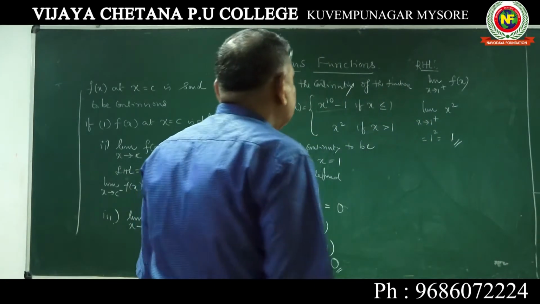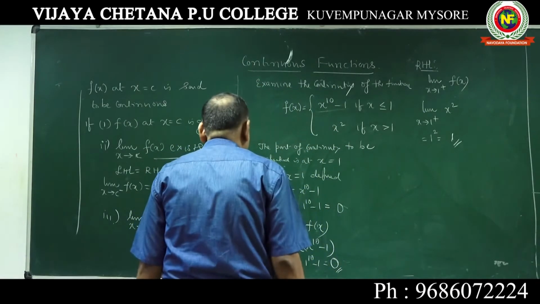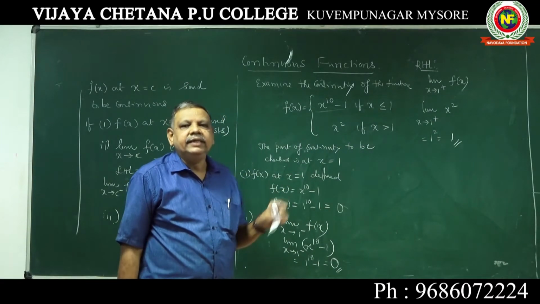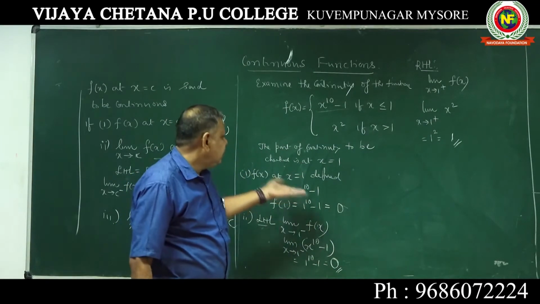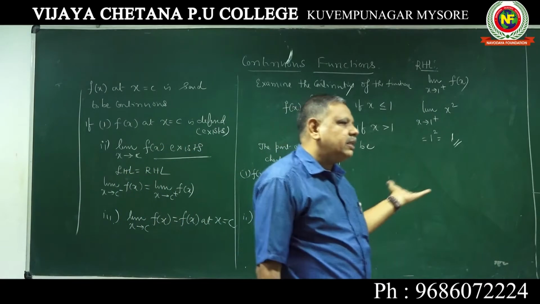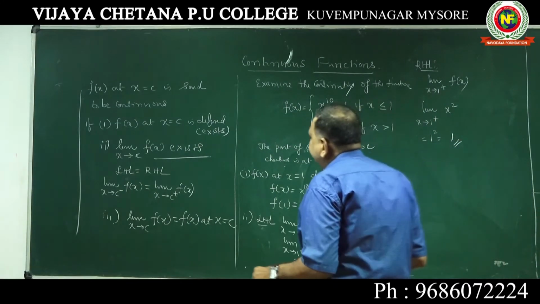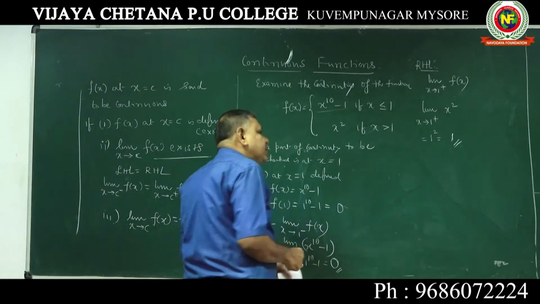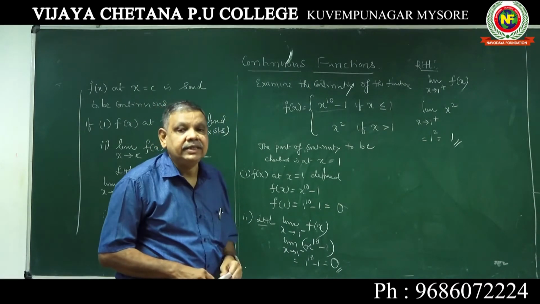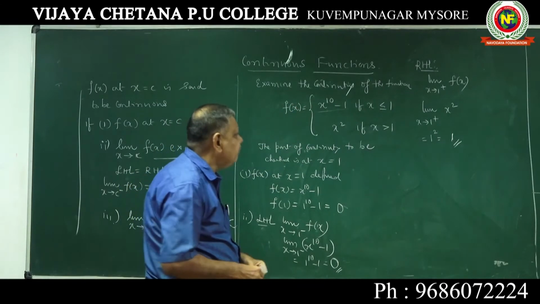When LHL is not equal to RHL, that means the limit as x tends to 1 of f of x does not exist. Second condition failed. We need not go to the third condition, because when the limit does not exist, there is no value to work with. Therefore the given function f of x at x equal to 1 is not continuous. What is the point of discontinuity? x equal to 1 is the point of discontinuity.